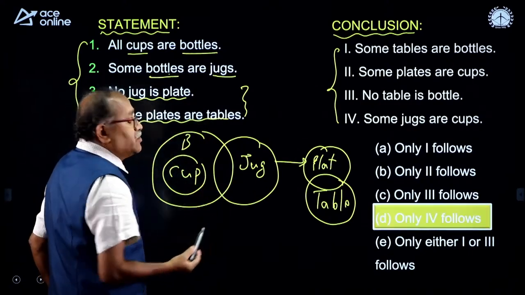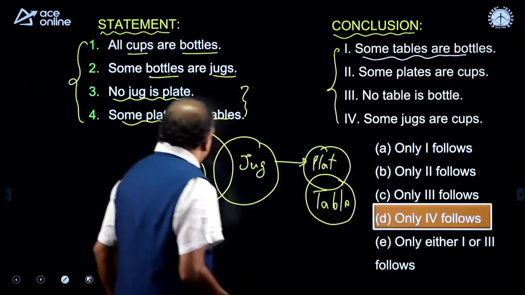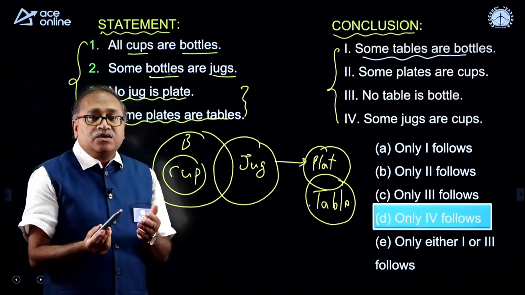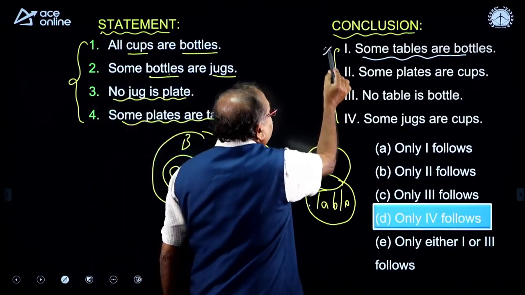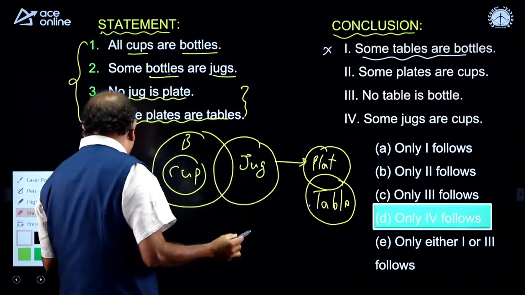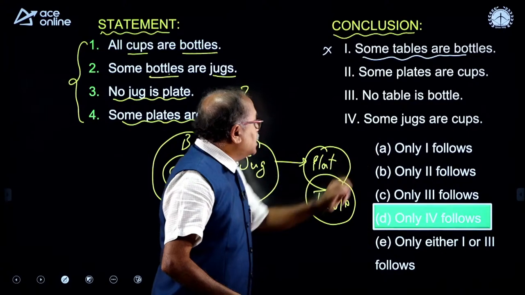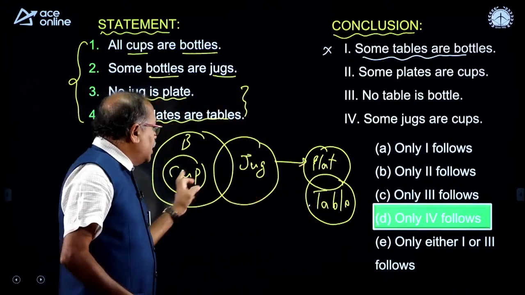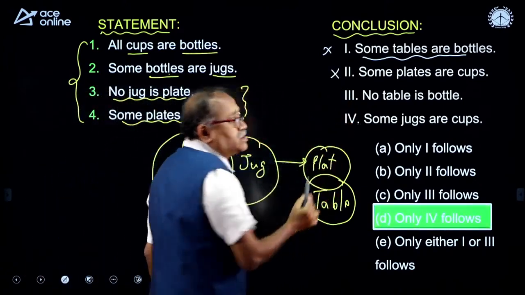Let us see how we answer this question here. Now, first, if I check the first one, some tables are bottles. Here I have table and here I have bottle. I do not find any connection between table and bottle. So, eliminate the first one. Look at this one. It says some plates are cups. Here we have cup and here we have plate. I do not find any relation between cup and plate. So, therefore, the second one is no.